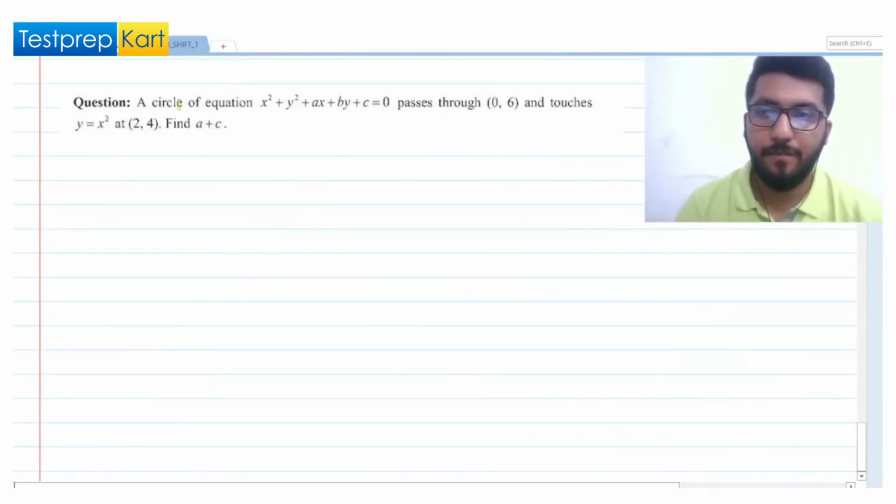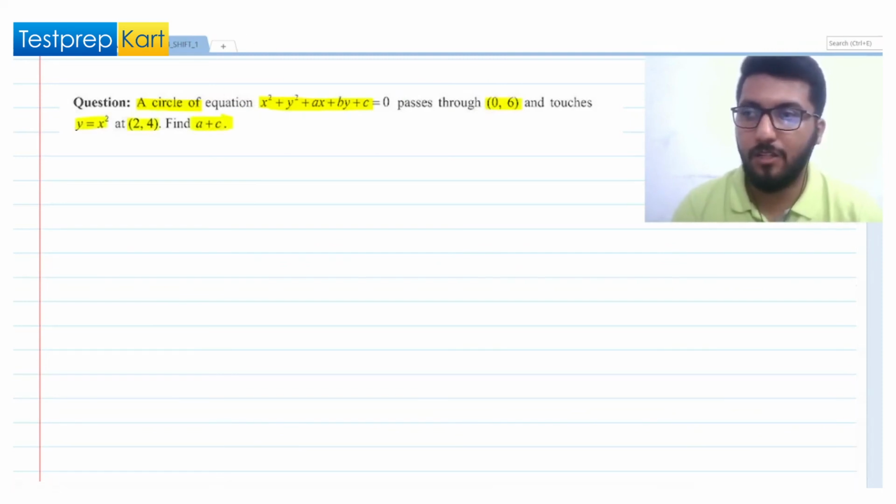Now let us see the fifth question. A circle of equation x square plus y square plus ax plus by plus c equal to 0, that is the standard equation of the circle, is passing through 0 comma 6 and it is touching the curve y equal to x square at 2 comma 4. So we have to find the value of a plus c.